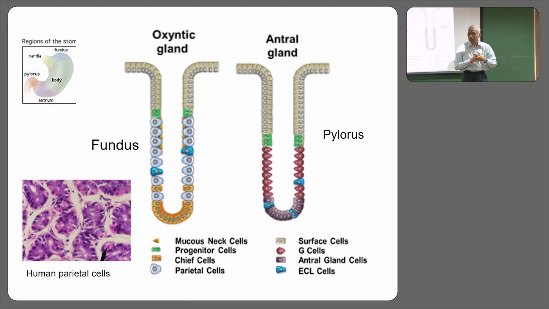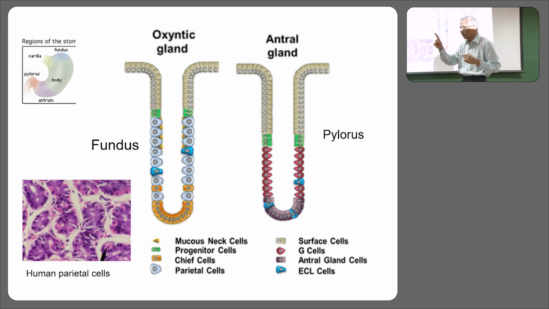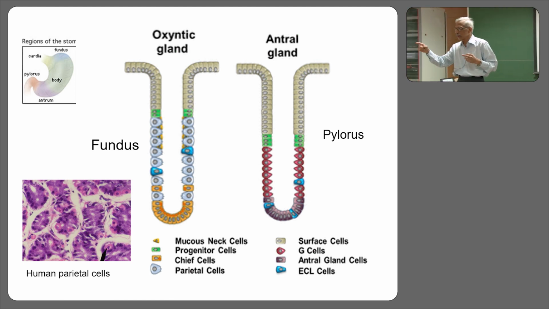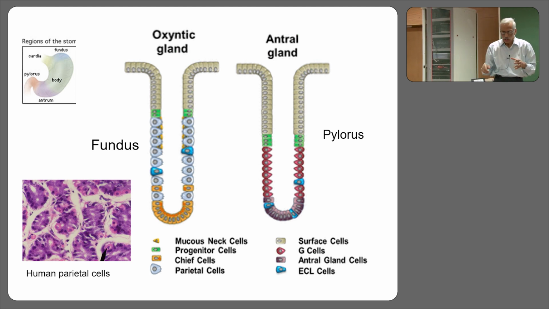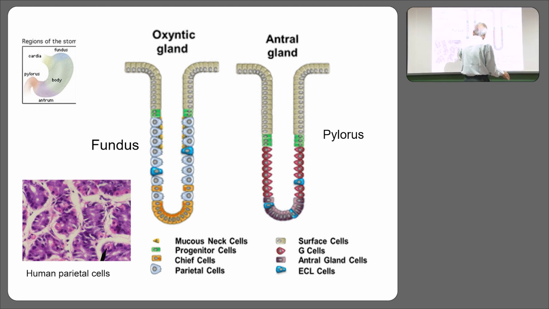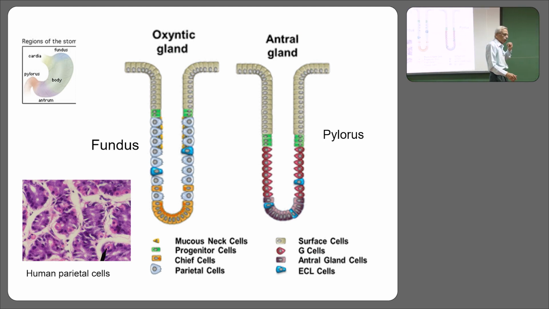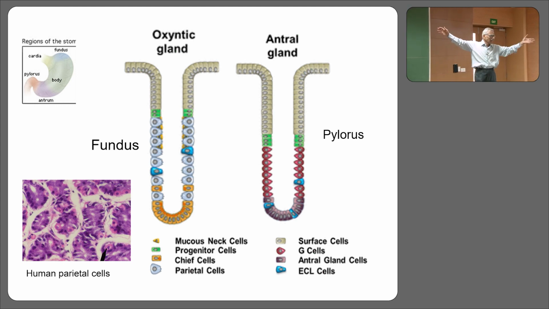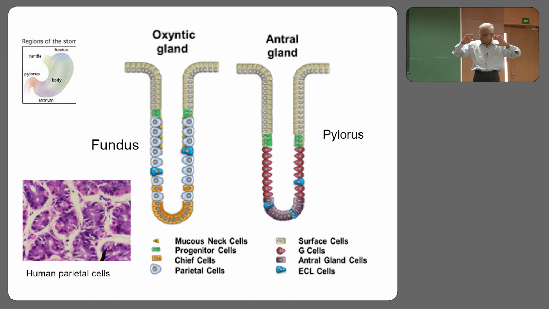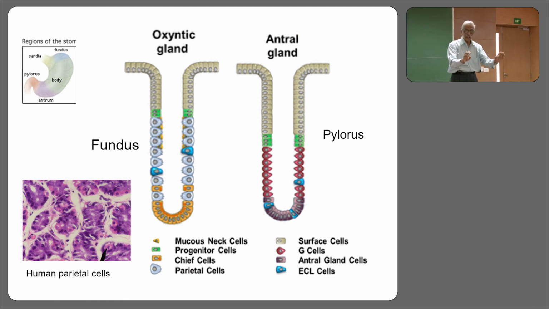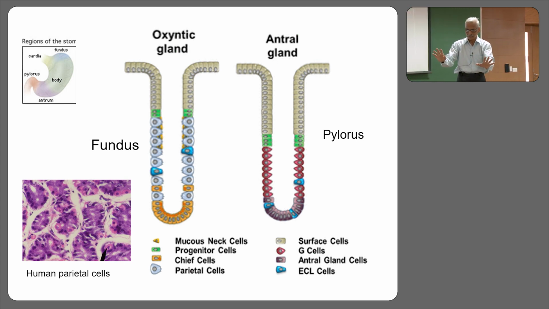Now, what are these enterochromaffin cells? They are histamine secreting cells which act locally. Locally means what? The histamine secreting cells, what is the immediate neighborhood of the histamine secreting cell there? Look at it and tell me. Parietal cell. So I will make a statement: enterochromaffin cell, by secreting histamine, stimulates the parietal cells.